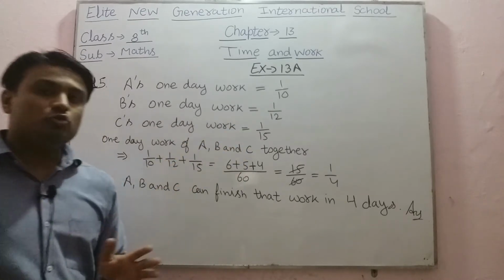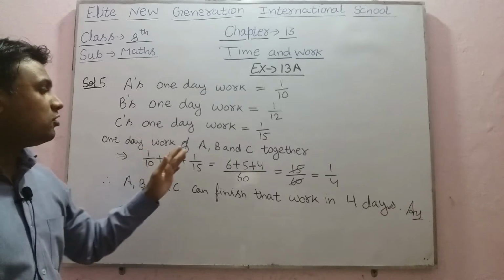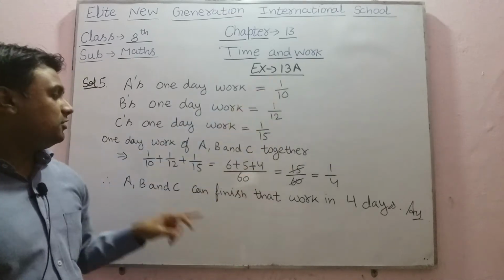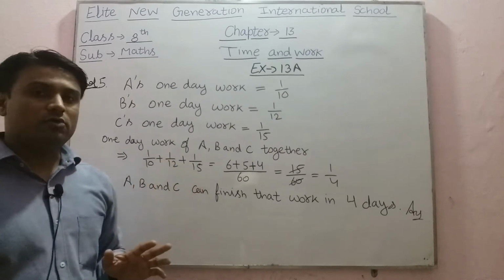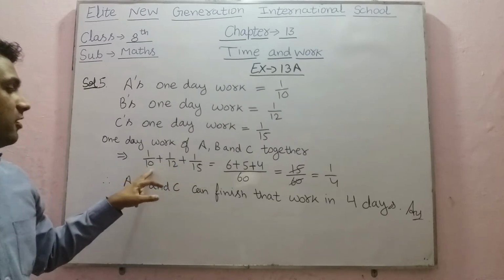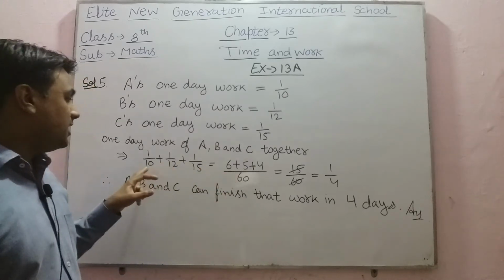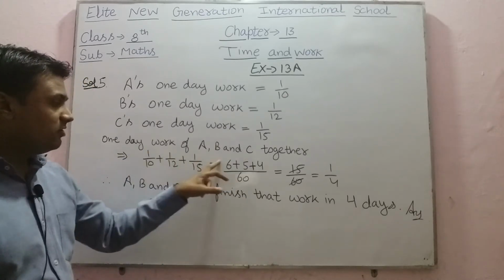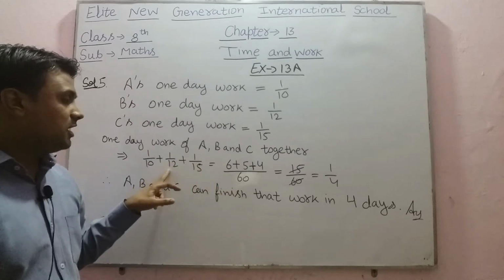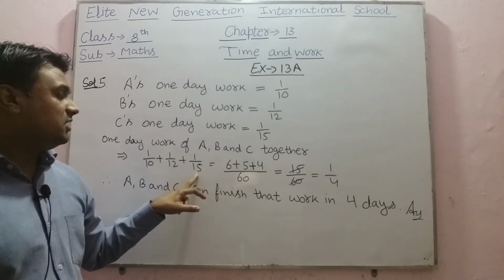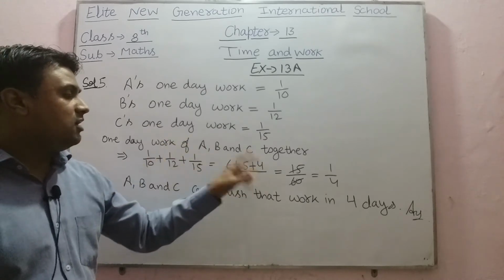Now if they work together, 1 day work of A, B and C together, we can add them. So 1 upon 10 plus 1 upon 12 plus 1 upon 15. Now taking LCM of 10, 12 and 15, it will be 60. Now 60 divided by 10 is 6, and 6 into 1 will be 6. Now 60 divided by 12 is 5, and 5 into 1 is 5. Now 60 divided by 15 will be 4, and 4 into 1 will be 4.